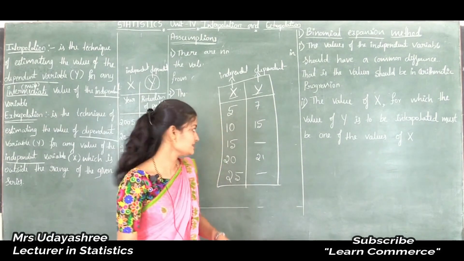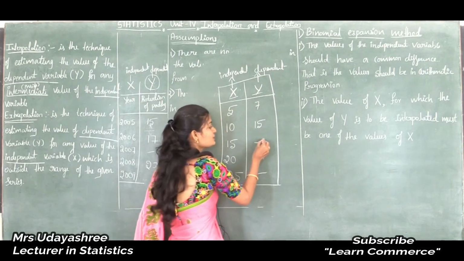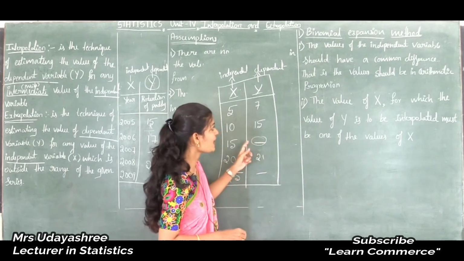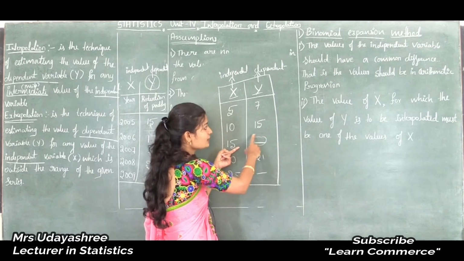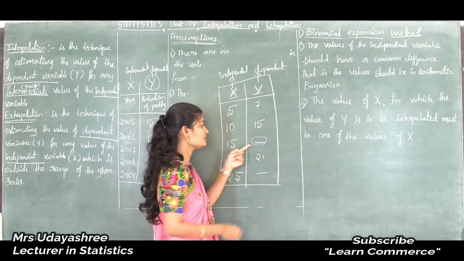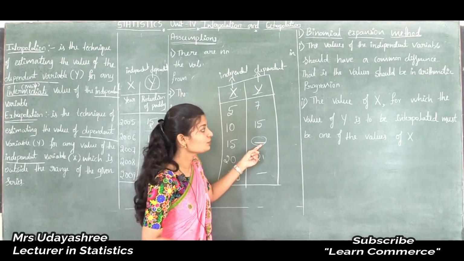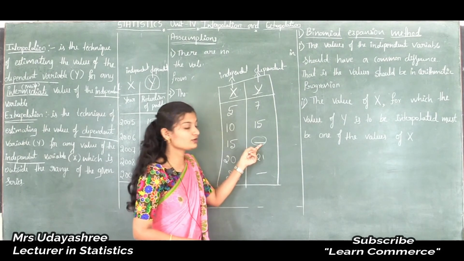See, in the sense, see here this value is missing. So the value of x for which the values of y are to be interpolated must be one of the values of x.